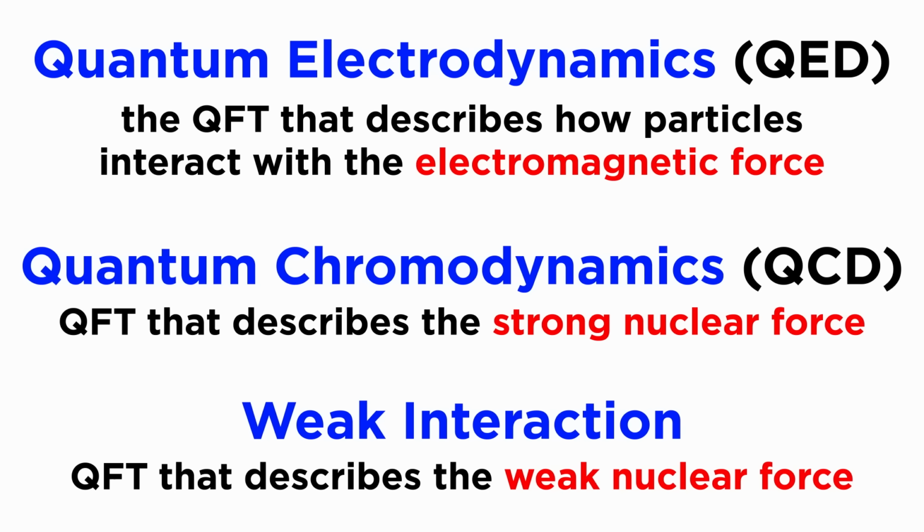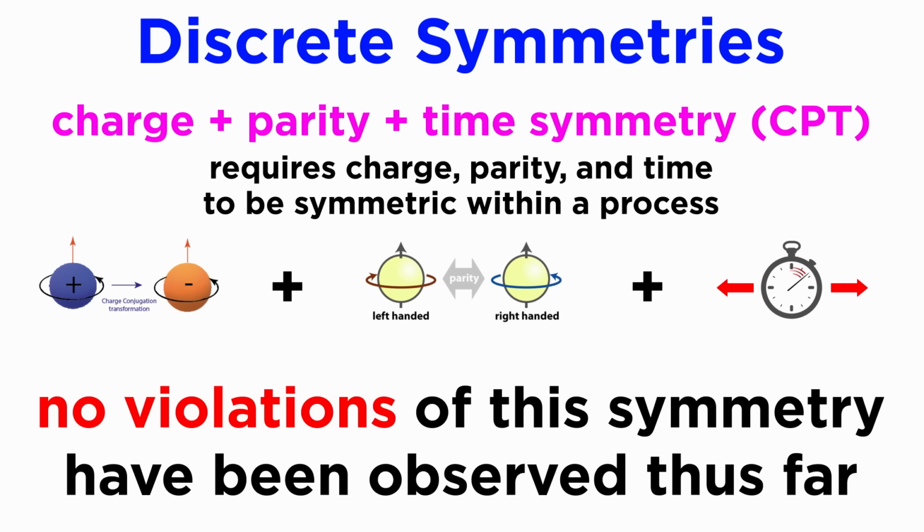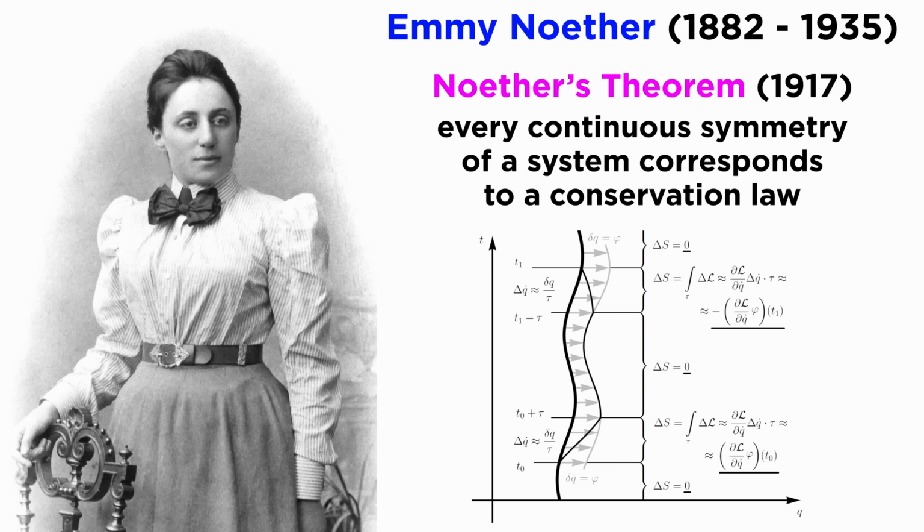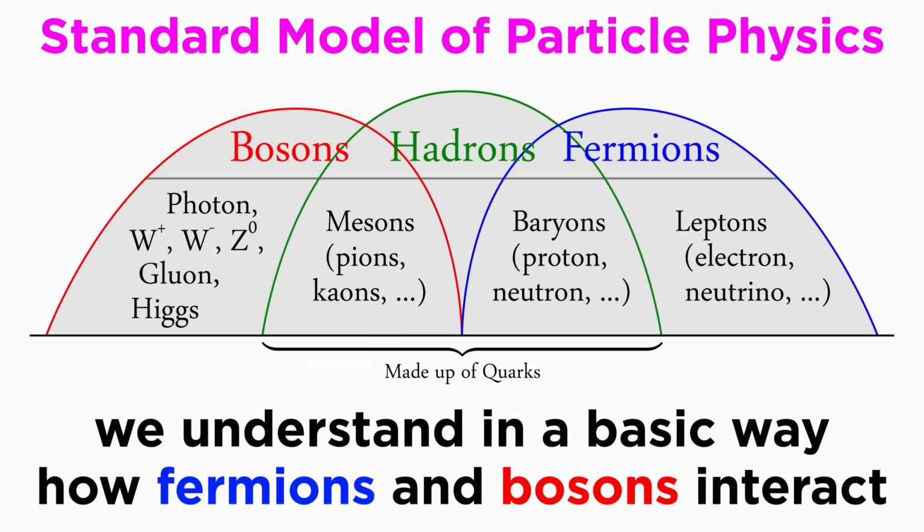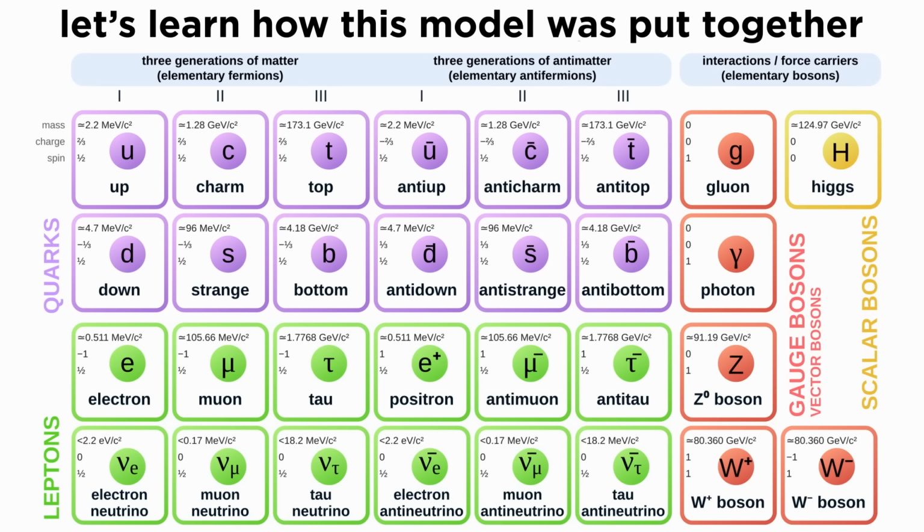We've now discussed the three quantum field theories which describe forces within the standard model: QED, QCD, and the weak interaction. We've also explored some of the most important symmetries that underpin the standard model and the rest of physics, as well as the intrinsic connection between symmetries and conservation laws. At a basic level, we've learned how to conceptually and mathematically navigate through the interactions that occur between fermions and bosons. Next, we'll talk about how all these parts of the model have been put together to construct the standard model as it is today.